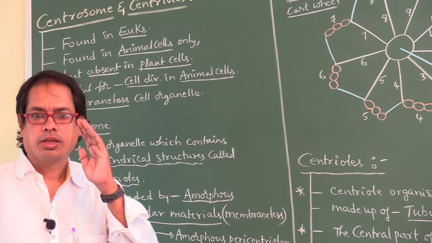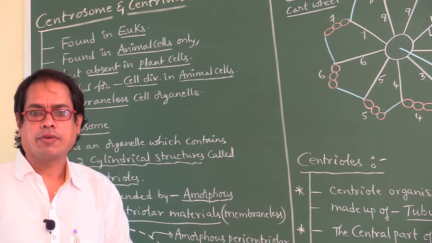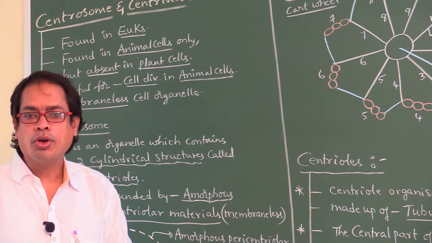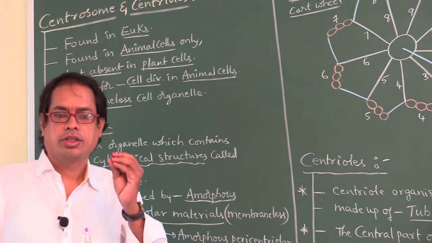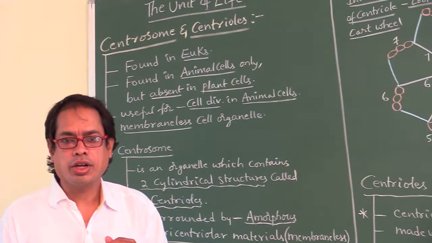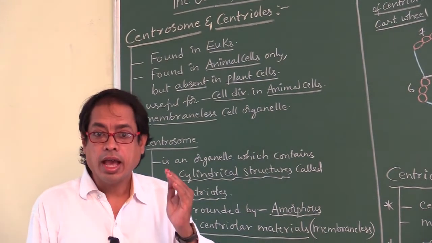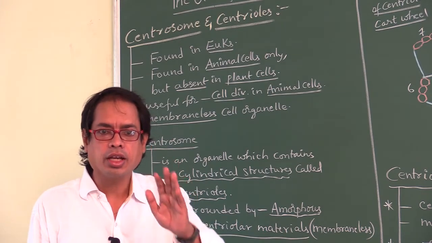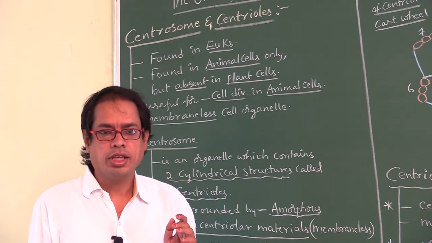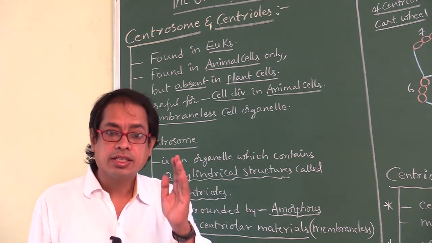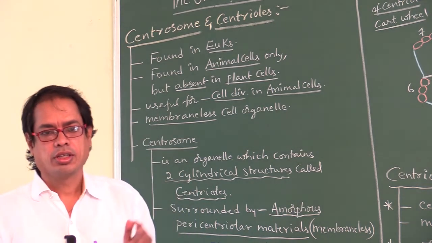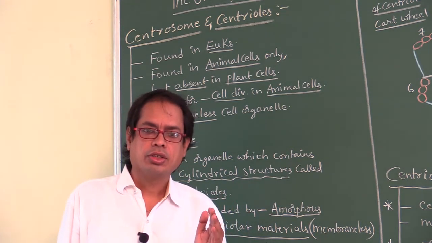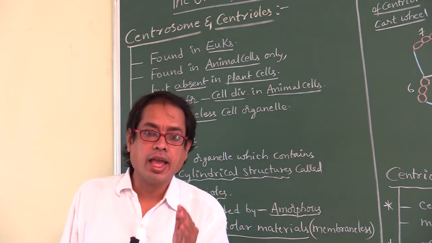These centrosome and centrioles are found in eukaryotes, absent in prokaryotes. They are found in animal cells only, not found in plant cells. These are useful for cell division in animal cells. The function of centrosome and centrioles is cell division in animal cells.